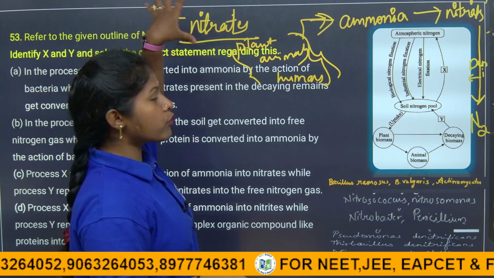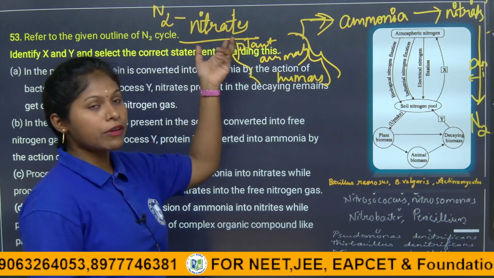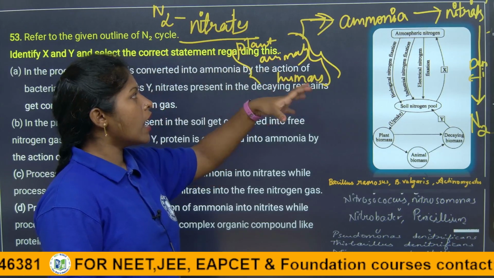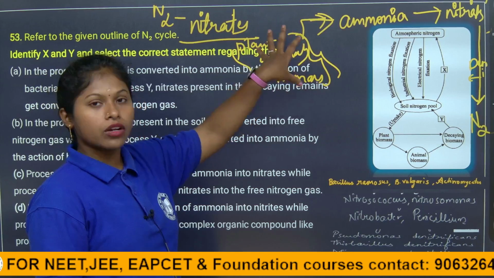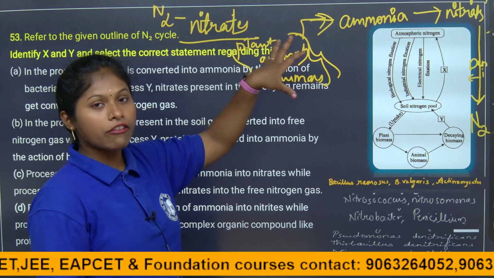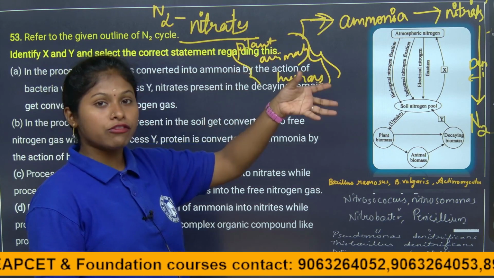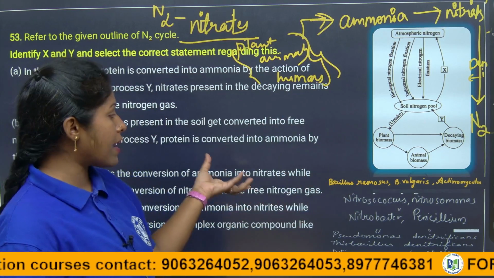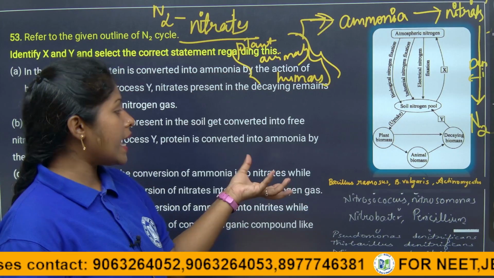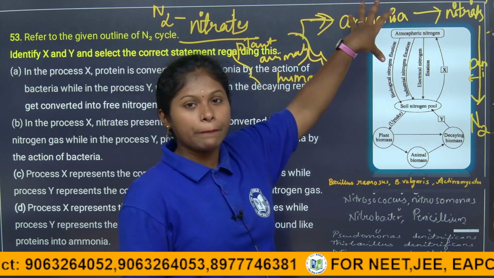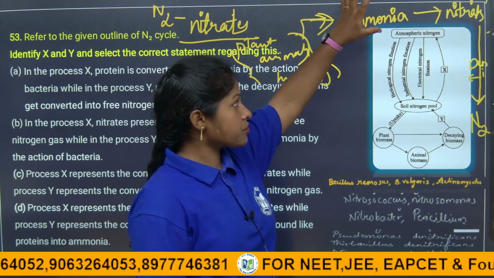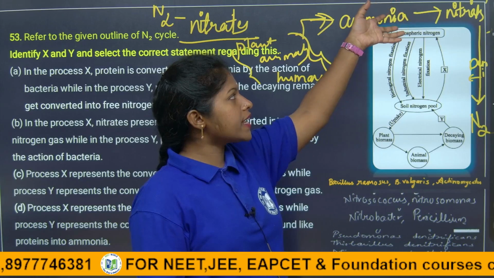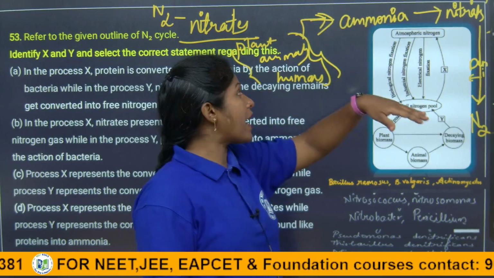The first step is nitrogen fixation. In nitrogen fixation, nitrates will be formed. Those are utilized by the plants and indirectly utilized by the animals, humans and all that. After they die, the complex organic bodies decompose with the help of microorganisms like Bacillus racemose, Bacillus vulgaris and actinomycetes, which convert them into ammonia. That process is called ammonification. This ammonia will again convert into nitrates. That process we call nitrification. That also happens with the help of bacteria only.